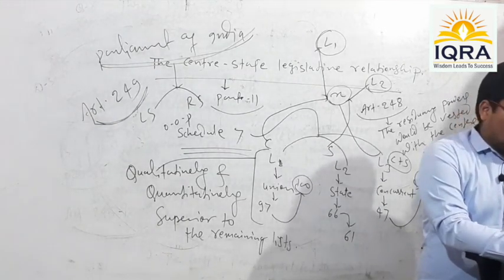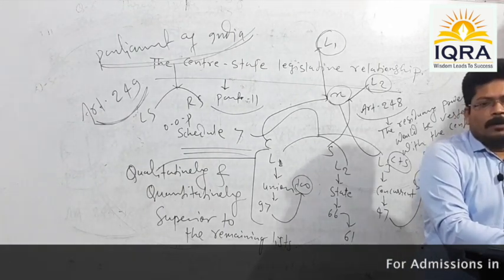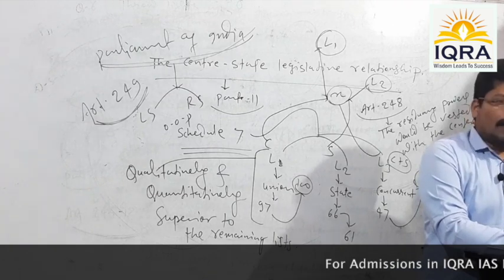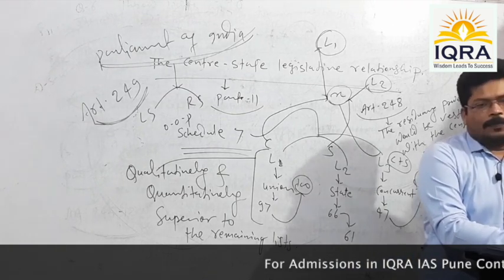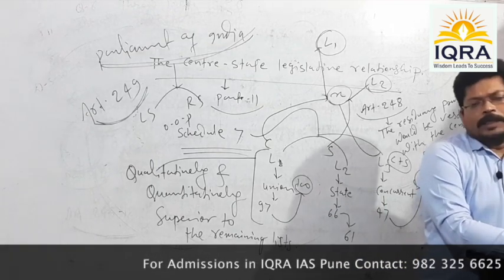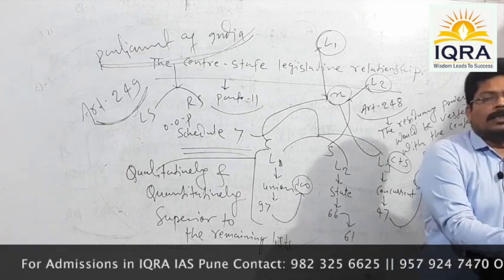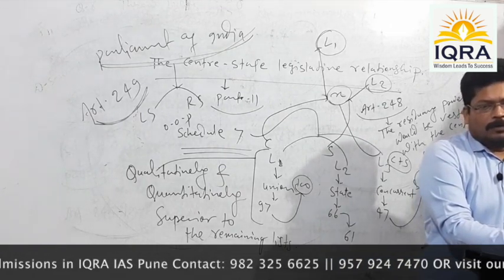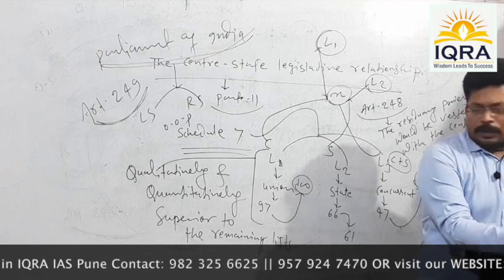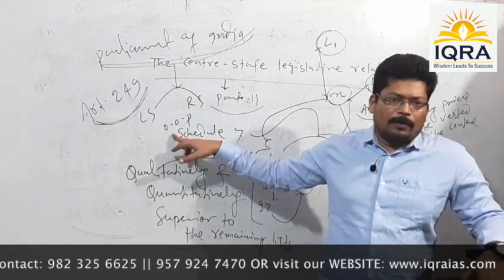And in order to make such alteration, an ordinary bill, or you can say a simple legislation, needs to be made by the Parliament. And in order to make such legislation, the proceeding simply starts from the office of the President of India. In what manner?